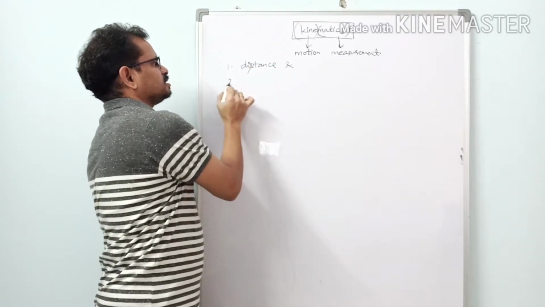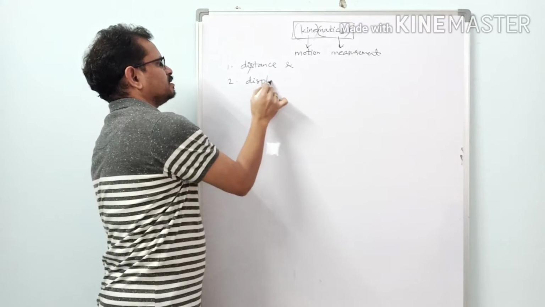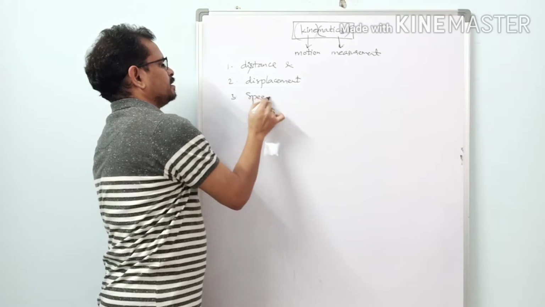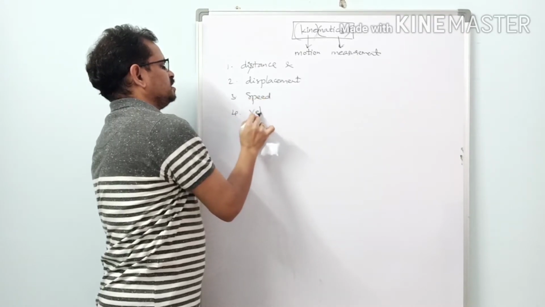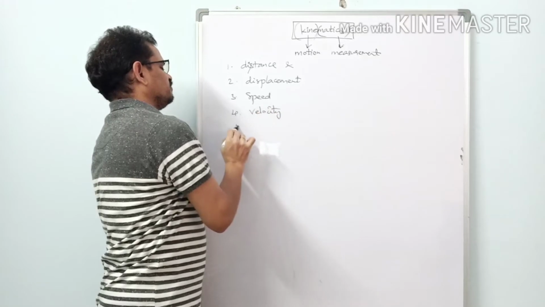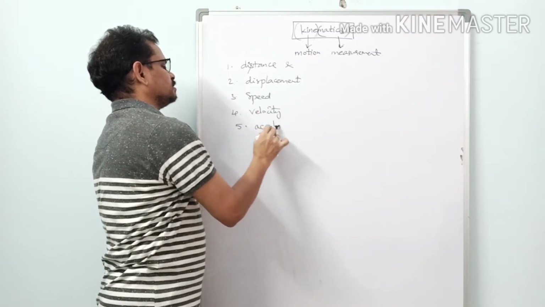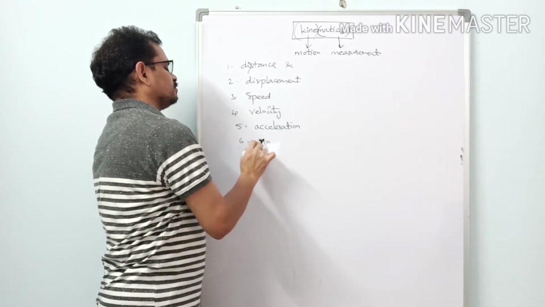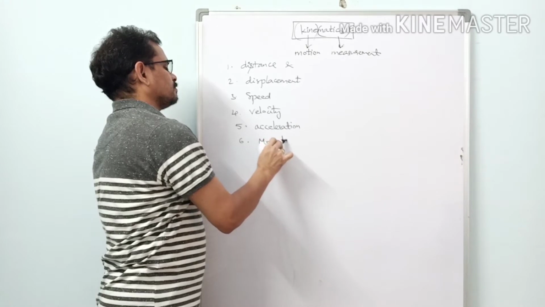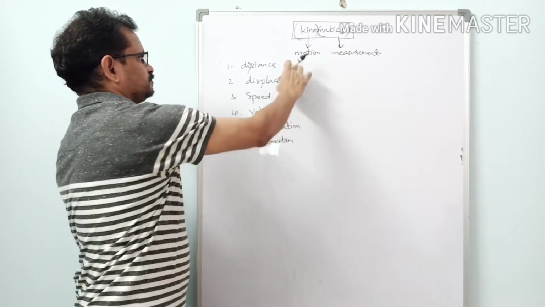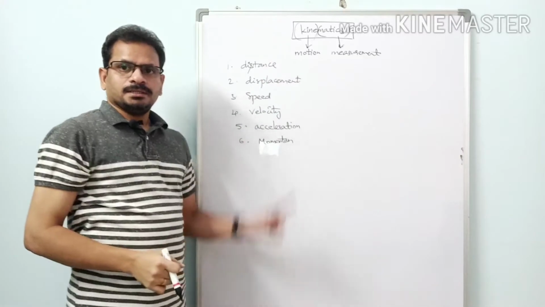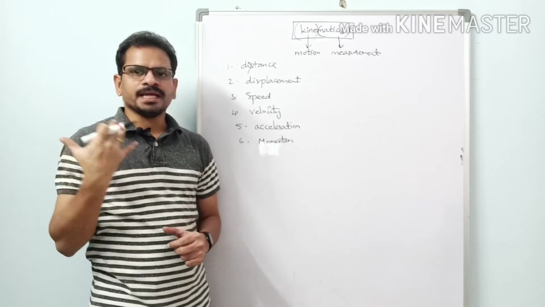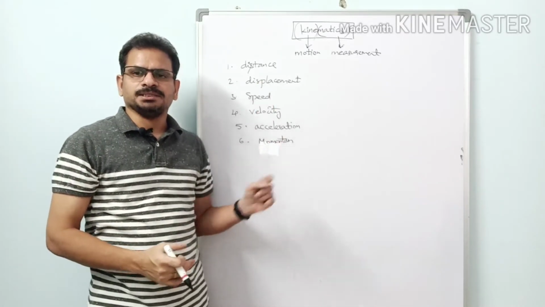I am taking distance. Second one is displacement. Third one, speed. Fourth one, velocity. Fifth, acceleration, and sixth one, momentum. These are the physical quantities which help us in describing the motion of a body, and measuring a motion means nothing but measuring these quantities here.